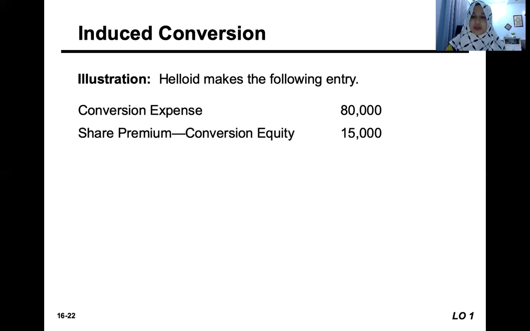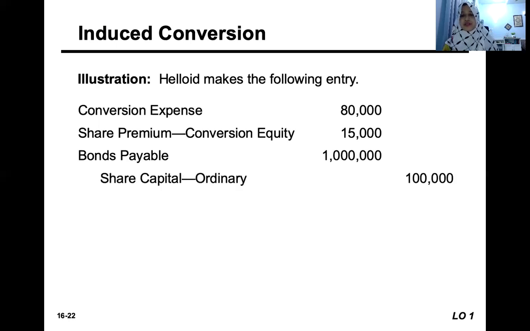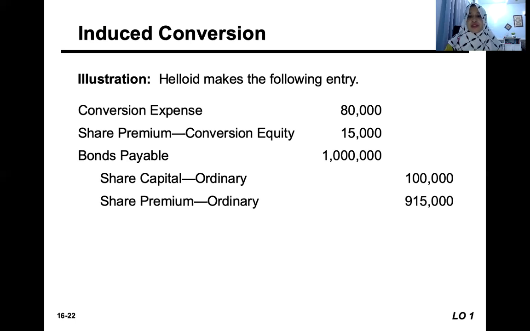Debit share premium conversion equity, we close off that account, and we debit bonds payable, sorry, I forgot about the bonds payable, 1 million. Then we credit share capital ordinary 100,000, and share premium ordinary 915,000, which is the excess.